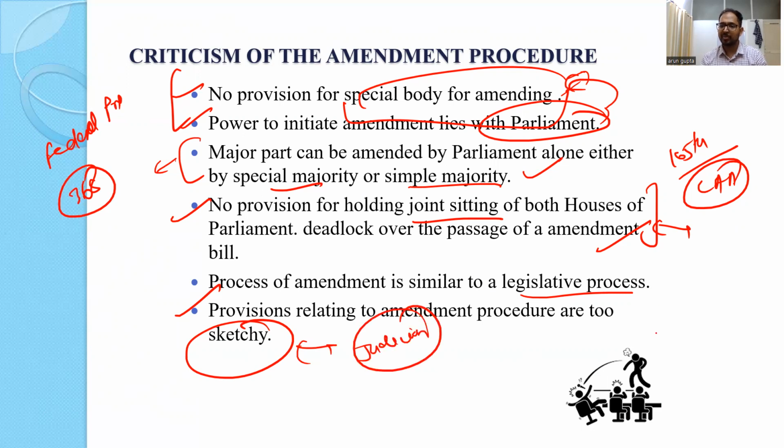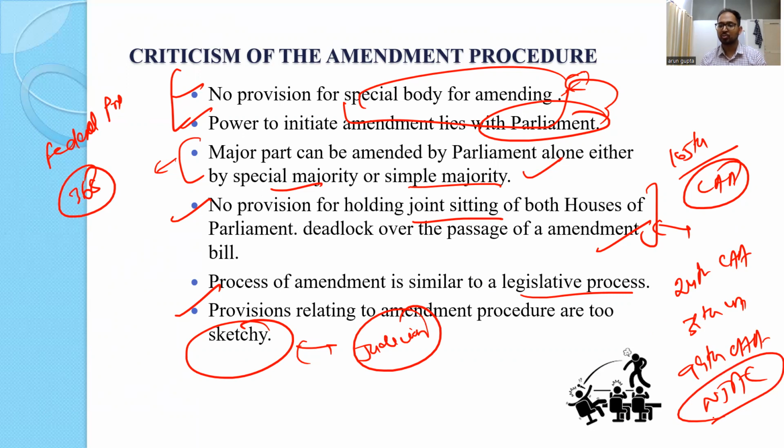Once the amendment has been passed, most of the amendments have been challenged. For example, the 24th Constitutional Amendment Act, the 39th Constitutional Amendment Act, recently the 99th Constitutional Amendment Act, NJAC, the National Judicial Appointment Commission, right? This was struck down by the Supreme Court, right? Even after being amended by the parliament, the Supreme Court struck it down, right? So there it is a little sketchy. That means again prone to judicial review, and if there is a lot of judicial review, a lot of acts get struck down, or sometimes implementation gets delayed. That is again not a very good thing. So these are a few criticisms, mostly for mains purpose.